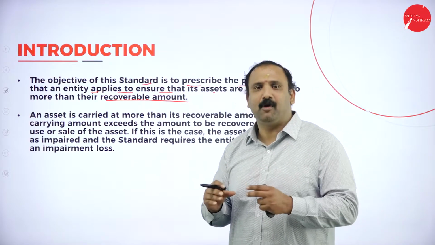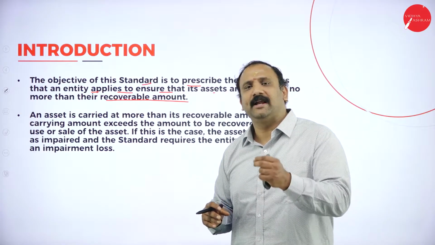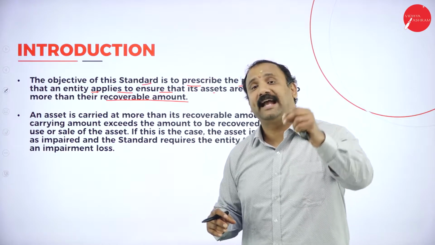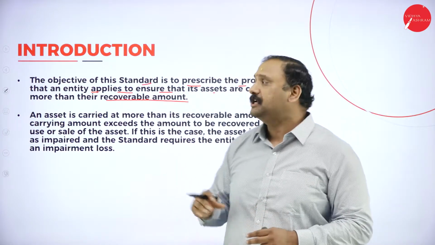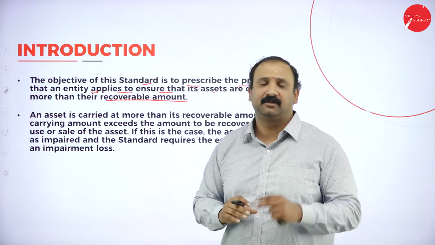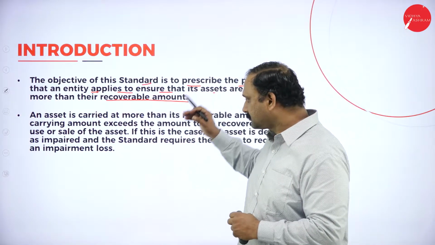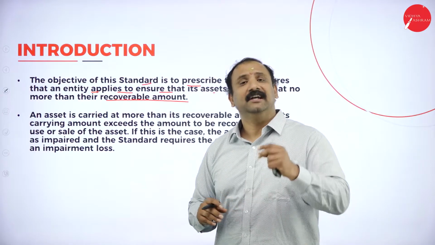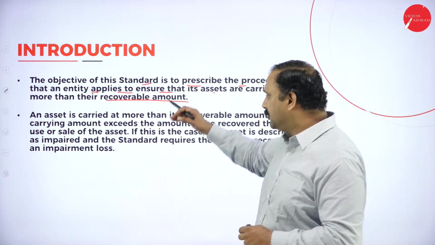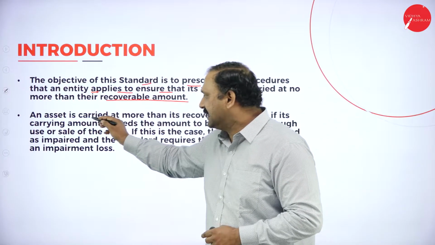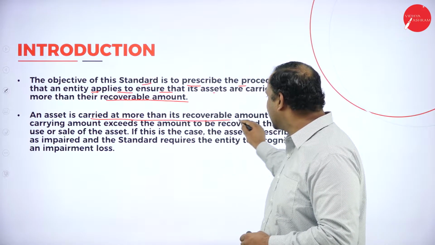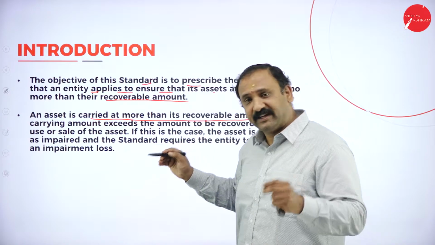At that point, there is no way that you can again include it or carry it forward saying that my plant and machinery is worth so much. So that is why the standard clearly mentions that you will not be able to carry forward the asset beyond the recoverable amount.